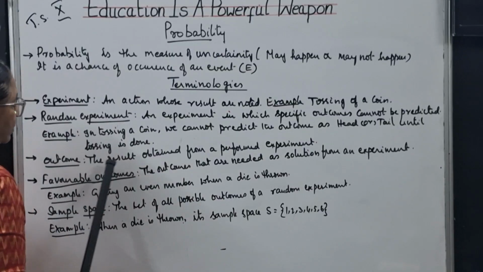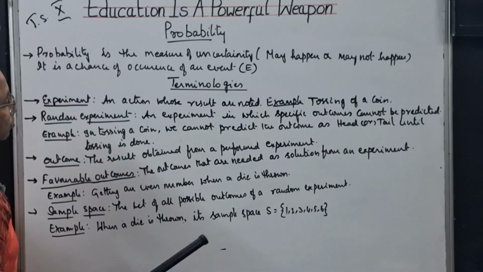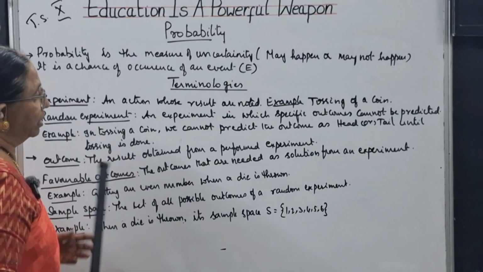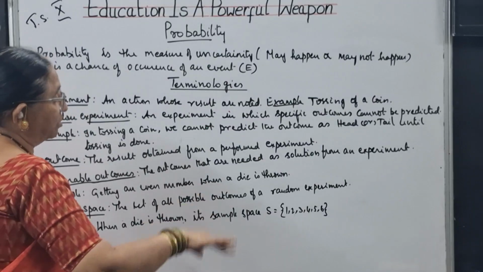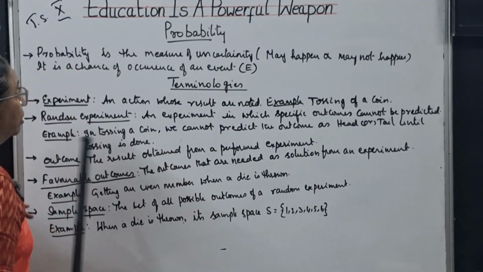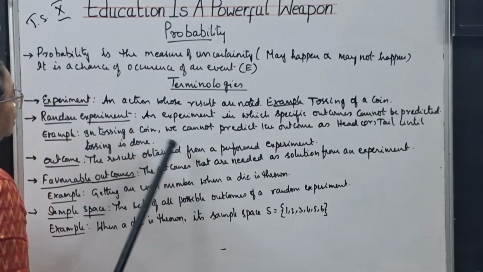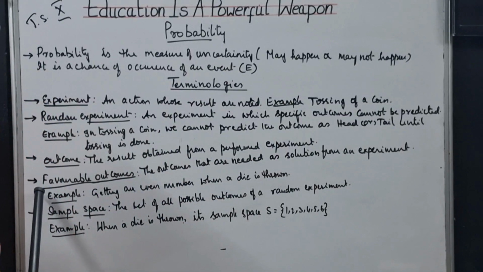Next, outcome. The result obtained from a performed experiment is called outcome. See, when you are rolling a die, after rolling, when it stops, the number it stops at is the outcome of that. So the result obtained from a performed experiment is called outcome.